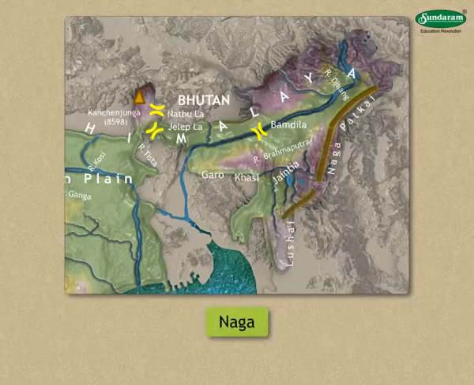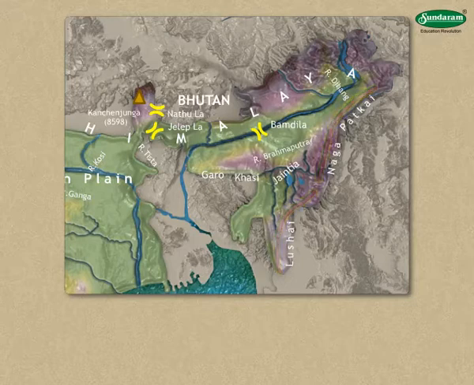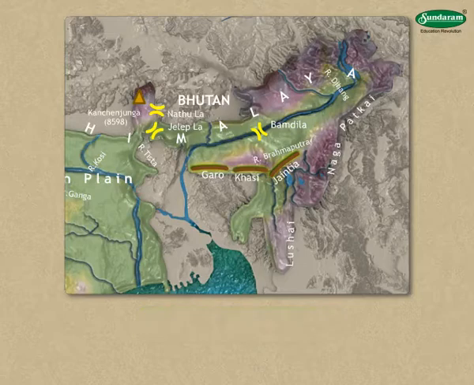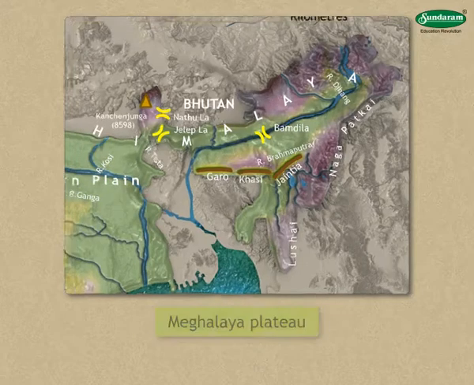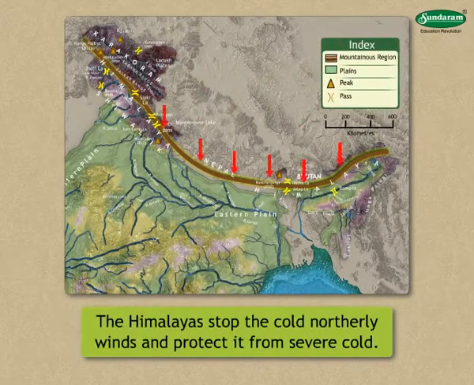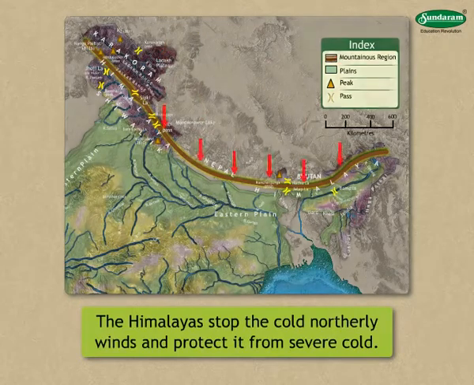Patkoi, Naga, Lushai are known together as Purvanchal, eastern ranges. The Garo, Khasi, and Jaintia ranges are on the Meghalaya plateau. The Himalayas stop the cold northerly winds from blowing towards the Indian plateau and protect it from severe cold.